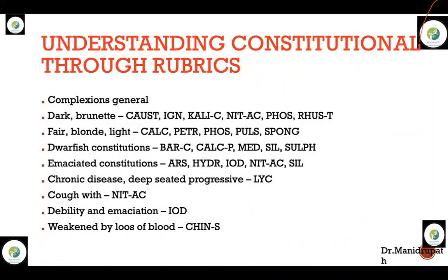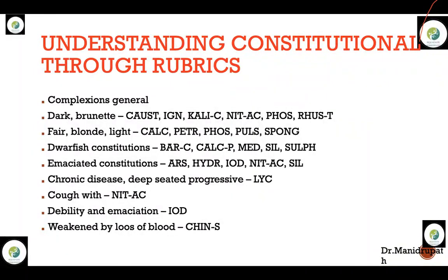Coming to dwarf constitutions, one is Baryta carb, we all know, Calcarea phos, Medorrhinum, Silicea, and Sulphur. How to confirm Silicea, right? The other remedies will be coming in the next. So to confirm a Silicea patient, you just ask them, do you have any stage fear? Do you have fear of examinations? Does their complexion have skin symptoms? Acne, pimples, blackish discoloration can be Silicea. And the prominent confirmatory of Silicea is perspiration in the feet and the soles. If you find cold perspiration in the soles and the feet, it is Silicea. Right.